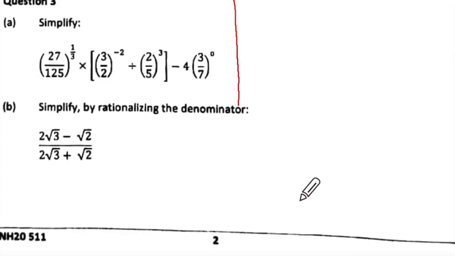Done, ma'am. Let us write equal to here, but I'm writing here because I don't have space.